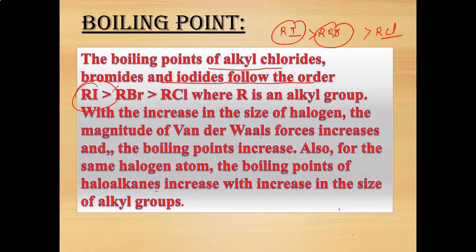With the increase in the size of the halogen, the magnitude of van der Waals force increases and the boiling point increases. Also, for the same halogen atom, the boiling point of haloalkane increases with the increase in the size of the alkyl group. The boiling point will increase with the increase in the size of the halogen and with the size of the alkyl group.